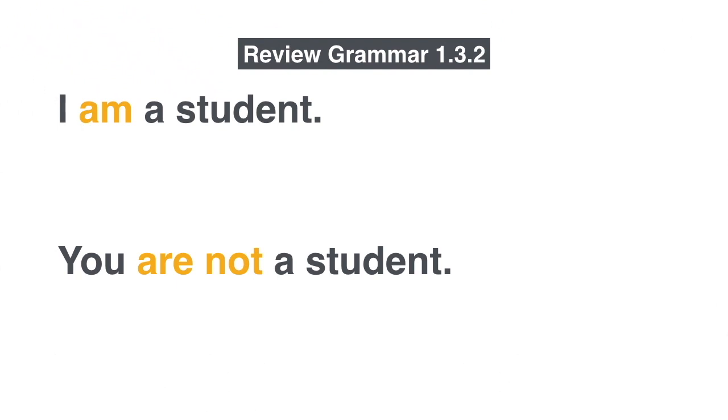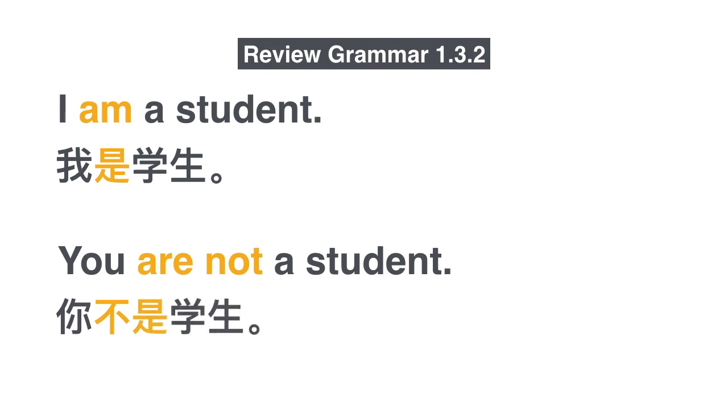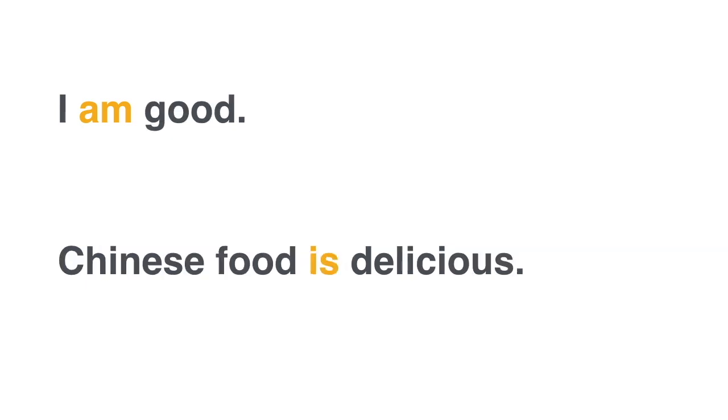Back in Grammar 1.3.1, we already looked at how to use the to be verb, 是. I am a student, 我是学生. You're not a student, 你不是学生. The word 是 is always followed by a noun, right? 我是学生, right? Student, 学生 is a noun. Now, how do you say these sentences in Chinese?